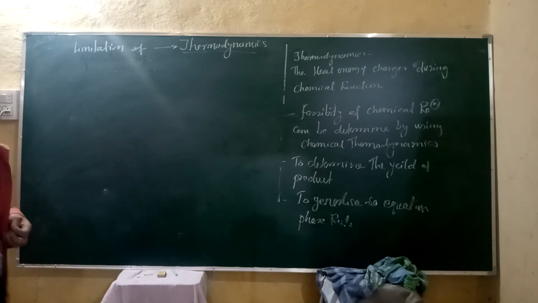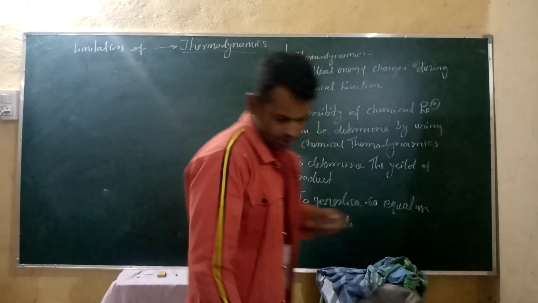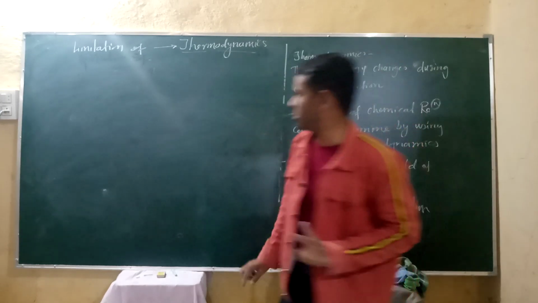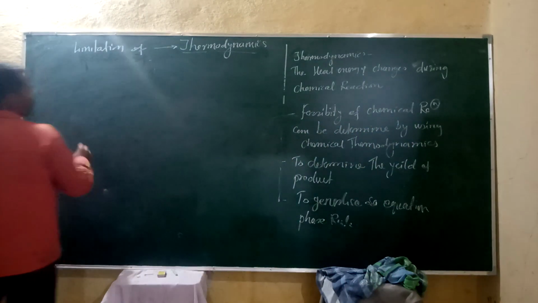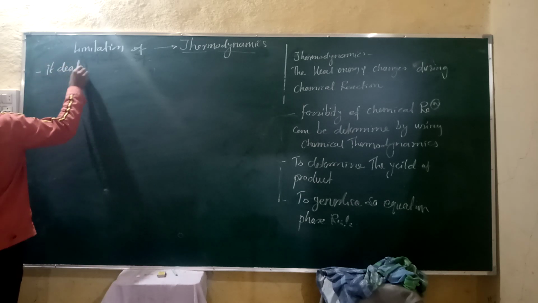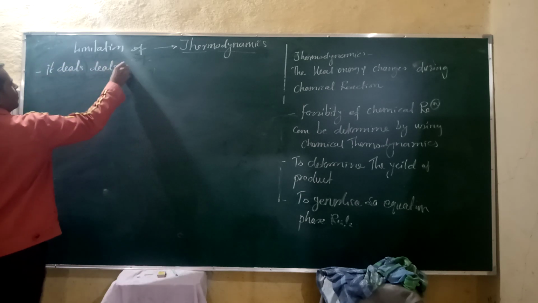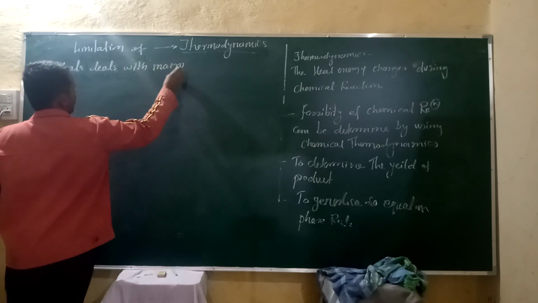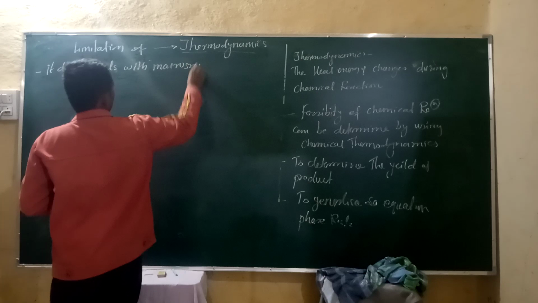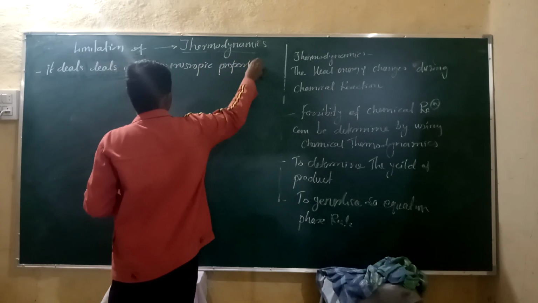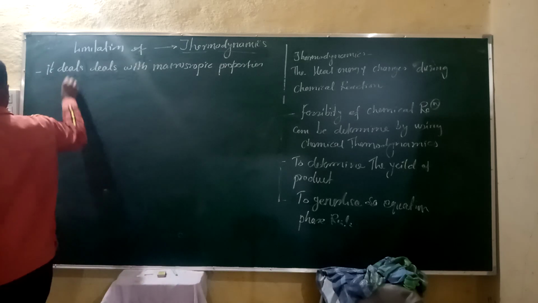So first limitation: number one, it deals with macroscopic properties of matter.